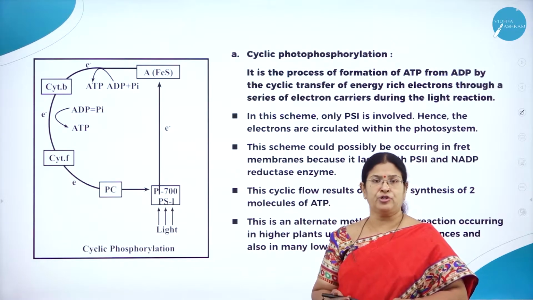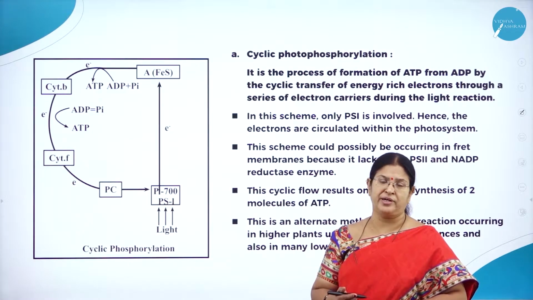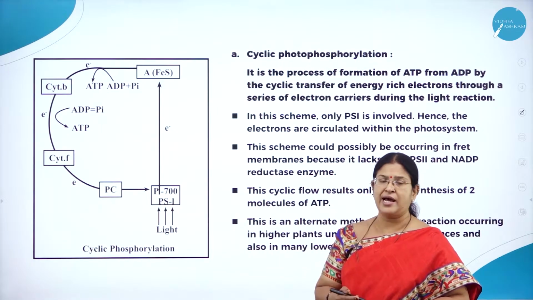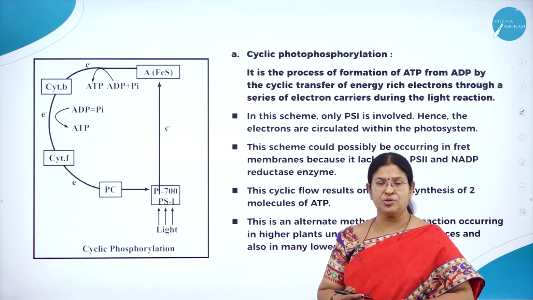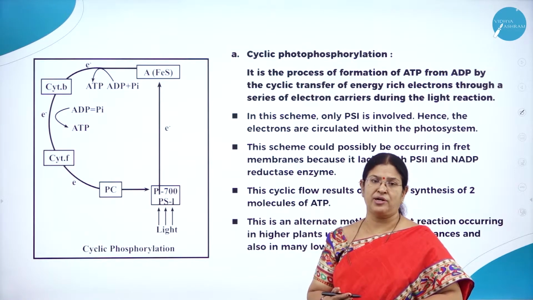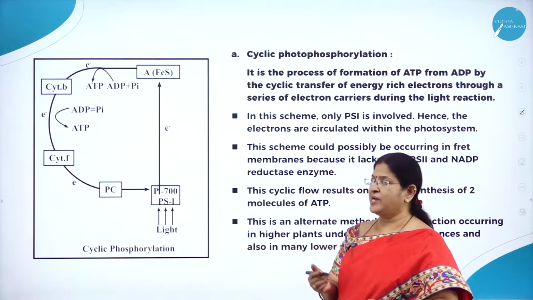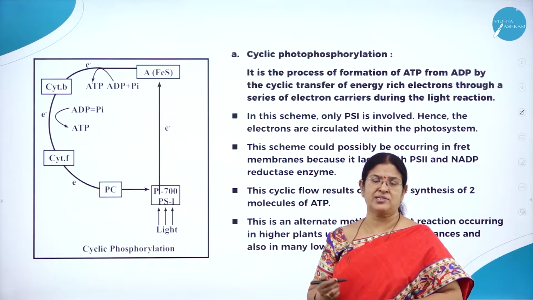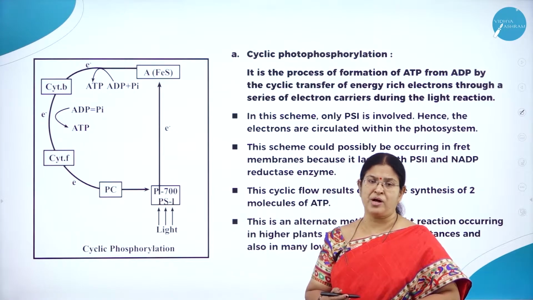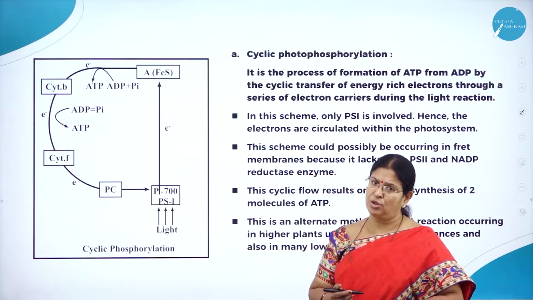As we know, photosynthesis involves two very important reactions. One is called the light reaction, the other one is called the dark reaction. Light reaction is also called light dependent reaction, which takes place in the thylakoid of a chloroplast, whereas the dark reaction, which is called light independent reaction, takes place in the stroma or the matrix of the chloroplast.